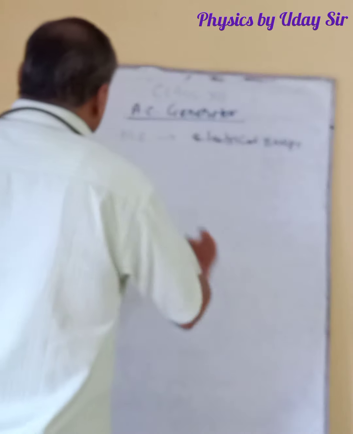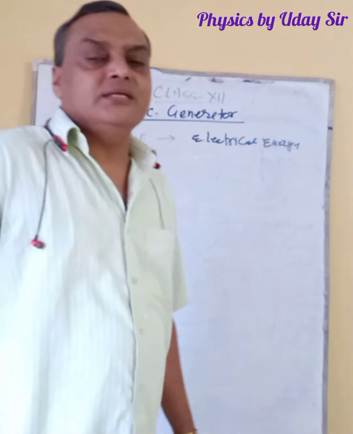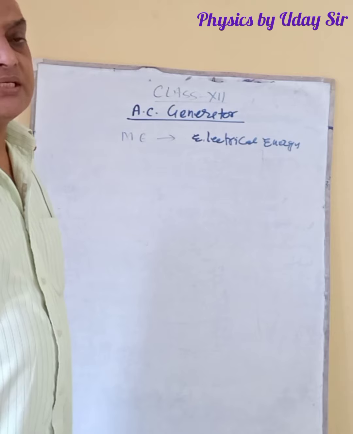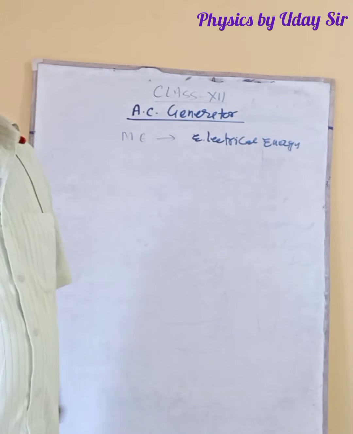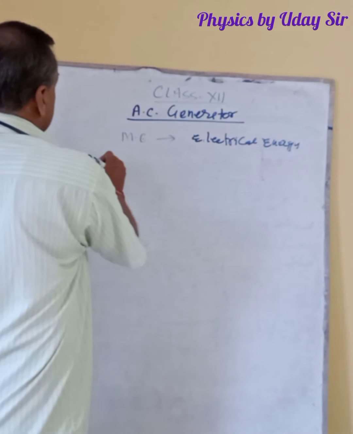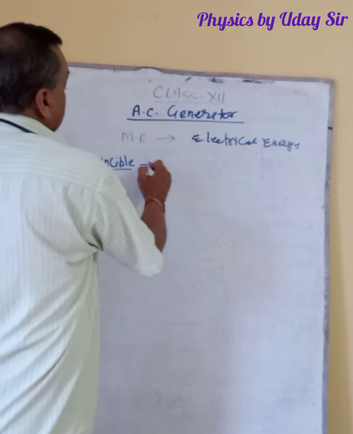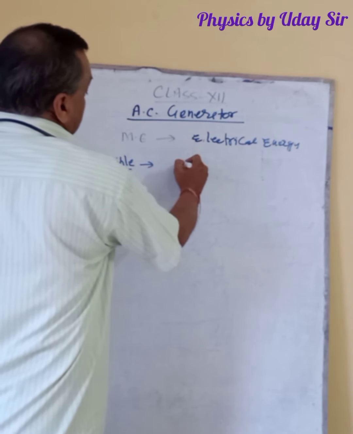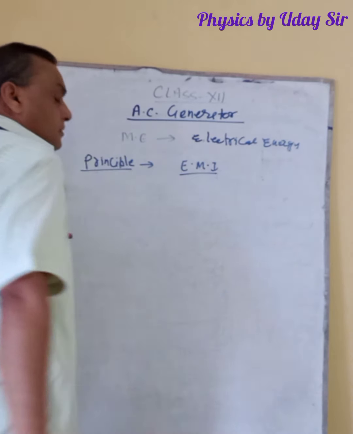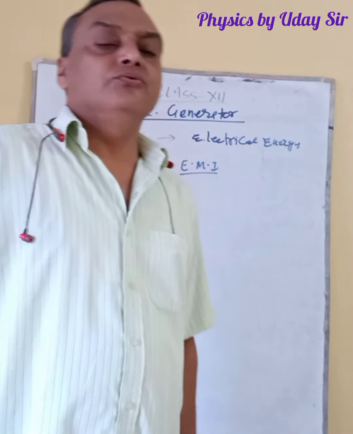So what is the principle of the AC generator? Actually, there are two types of generator, AC generator and DC generator. But here we are discussing the AC generator, meaning alternating current generator. The principle is that it works on EMI, electromagnetic induction. You know that.